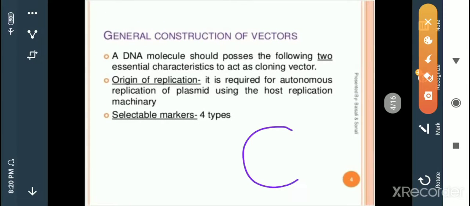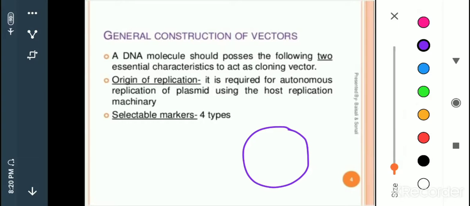Suppose this is a circular DNA which acts as a vector. It has to show some regions. This is called the ORI, the origin of replication, first thing. And it has to show some markers, 1, 2, 3, 4. I just want to show the four selectable markers.